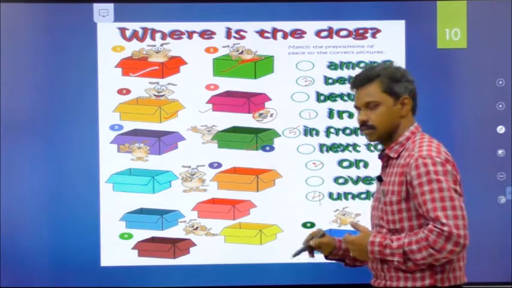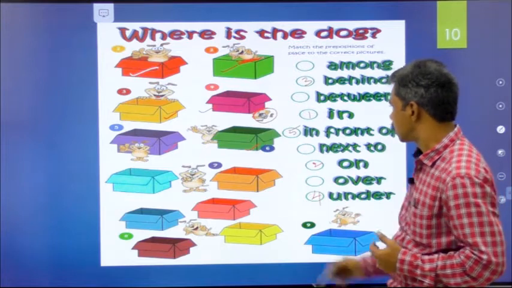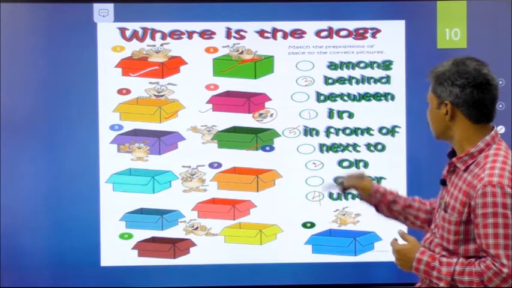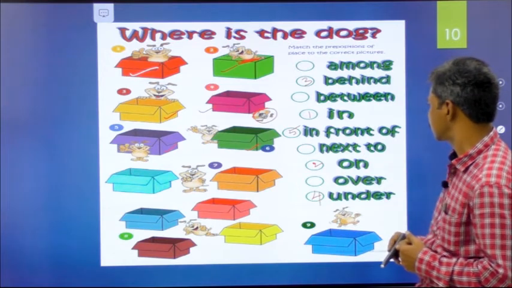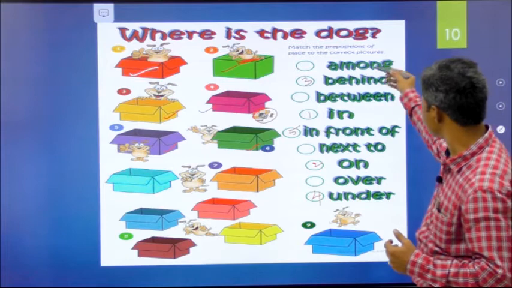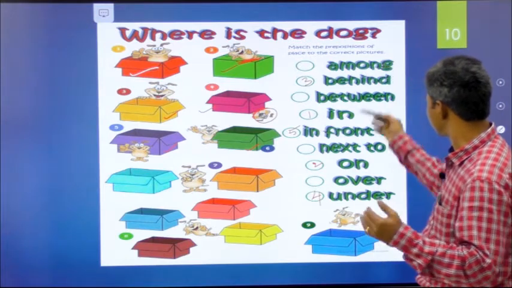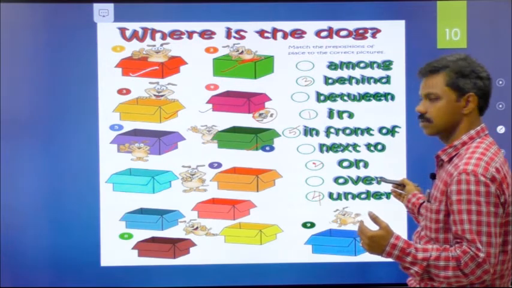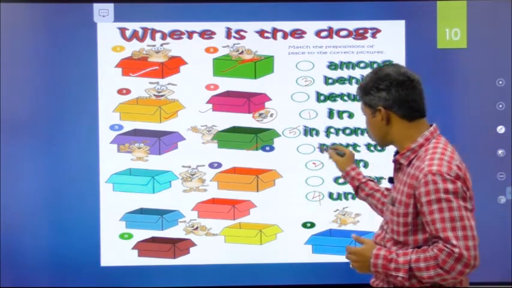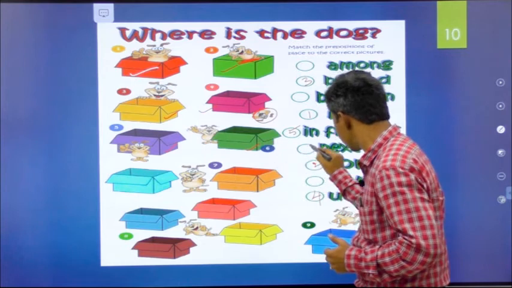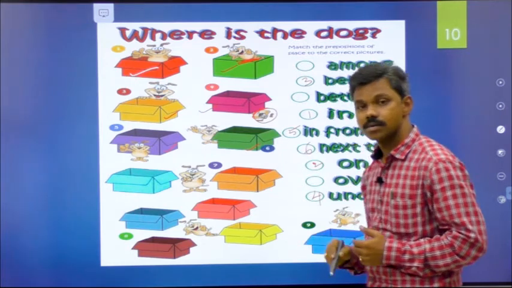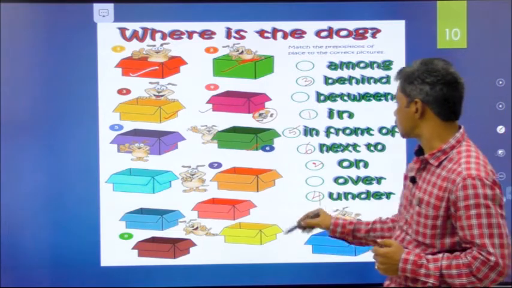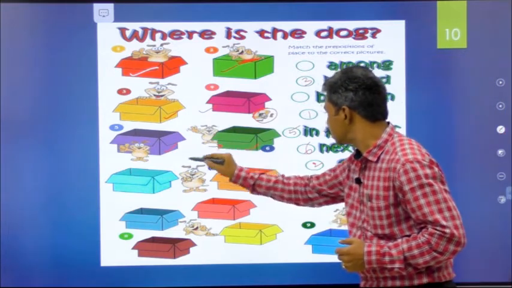Where is the dog? What are the remaining options? Among? No. Between? No. Next to? Yes. Let's give 6 to next to. The dog is next to the box.